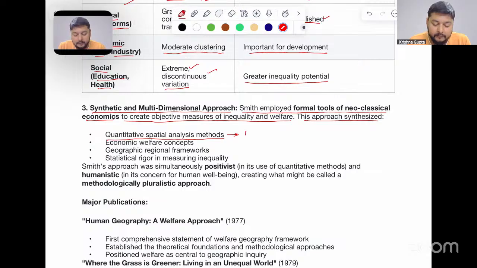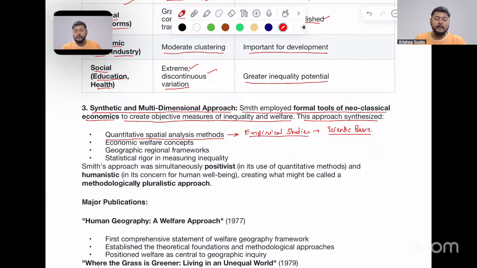So there were certain empirical studies done on a scientific basis. This is also very important for understanding the welfare approach, which employed quantitative spatial analysis methods. Economic welfare concepts and geographic regional frameworks were also applied here. Statistical rigor in measuring inequality was also seen with respect to empirical data.